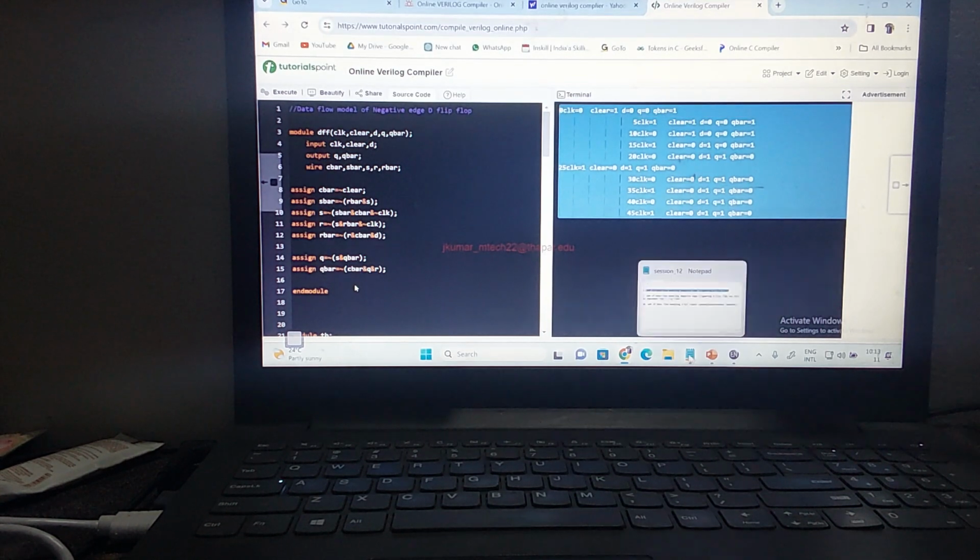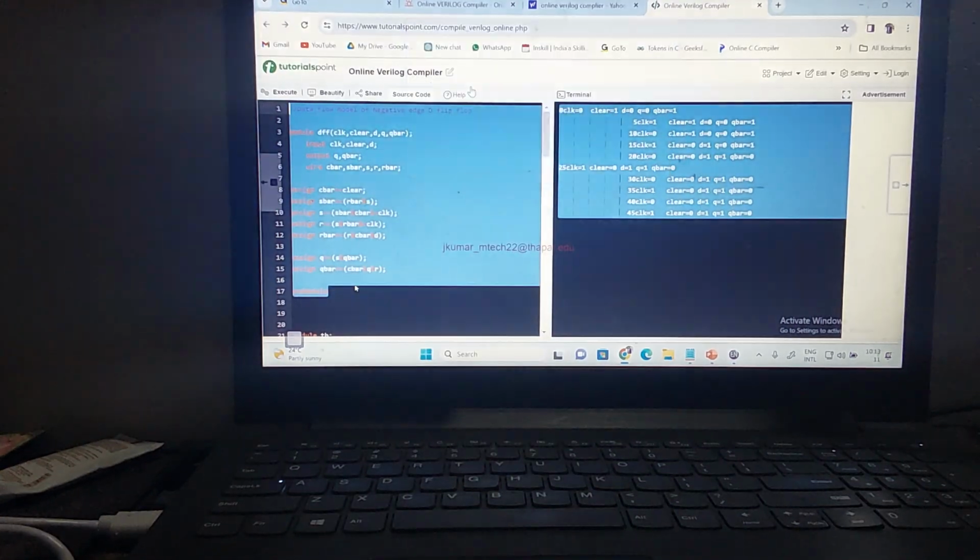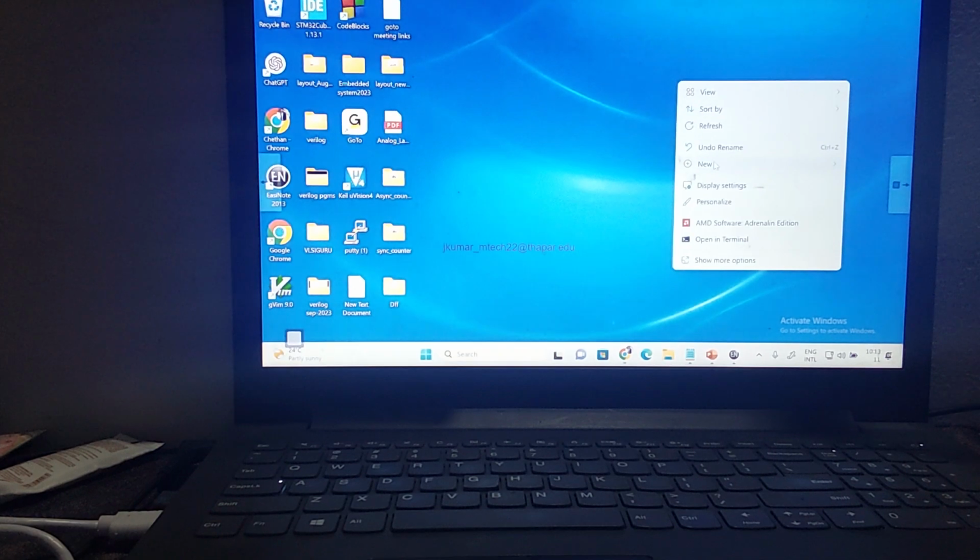So what I'm going to do is copy this program and run it in ModelSim. We'll observe the timing diagram, then you'll understand. Okay, so let us copy the test design file first. Let me make the directories: D flip flop.